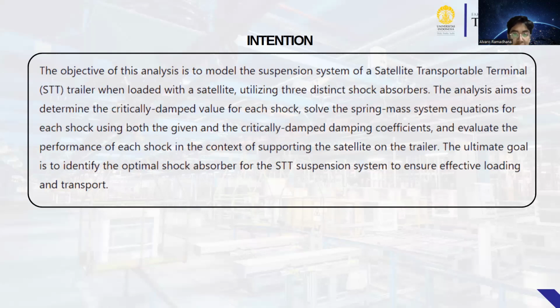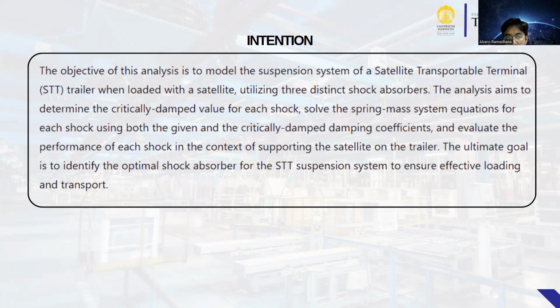Intention. The objective of this analysis is to model the suspension system of a trailer loaded with a satellite using the different shock absorbers. The analysis aims to determine the critical damping value for each shock, solve the spring mass system equation for each shock using both the given and the critical damping coefficient, and evaluate the performance of each shock in the context of transporting the satellite on the trailer.